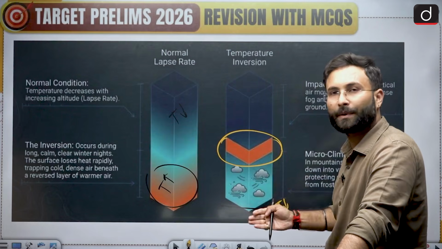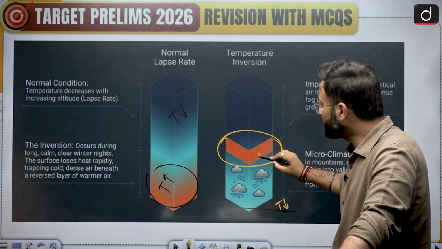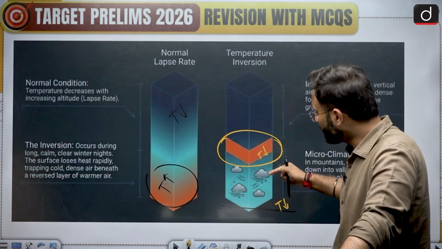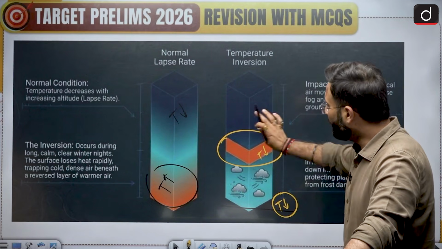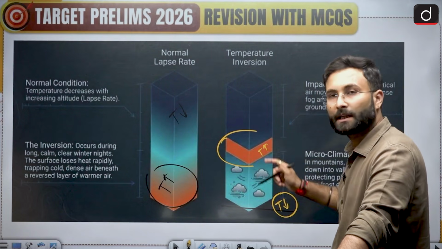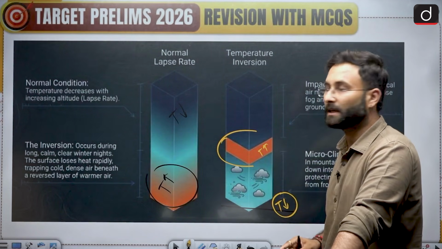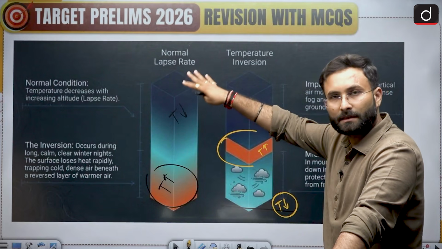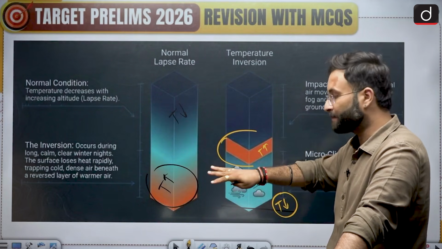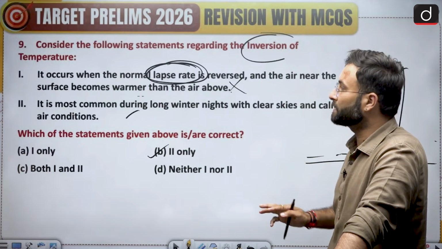Normally with height, temperature becomes low, but in this condition the temperature here is low and here the temperature is high, and that is why it is called inversion of temperature, where the phenomenon of normal lapse rate is not getting followed. That is your inversion of the temperature.